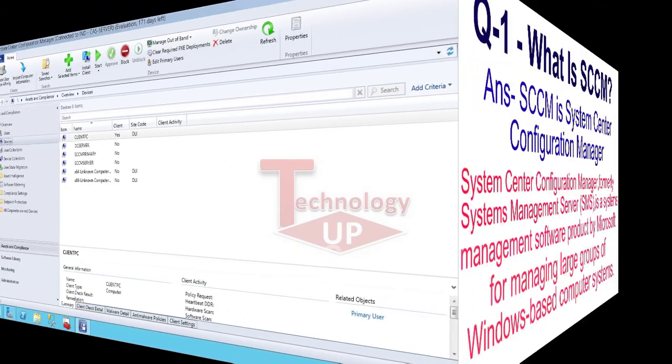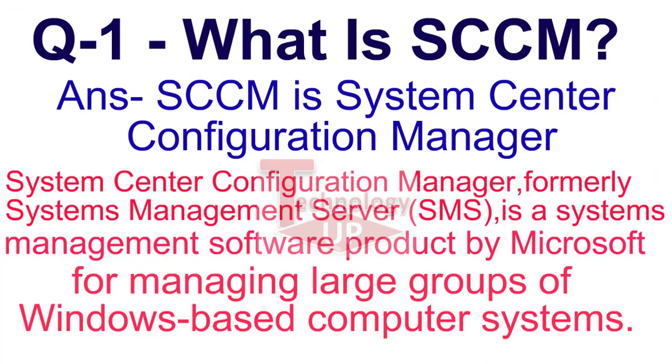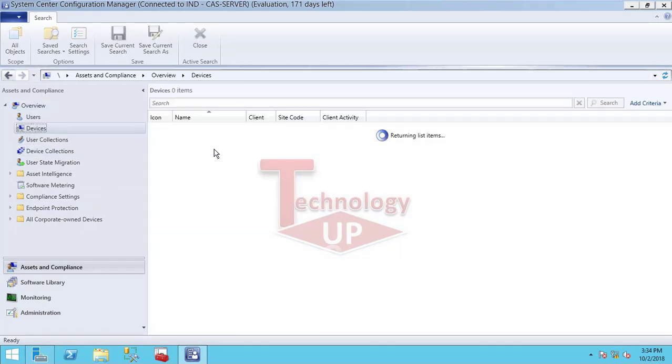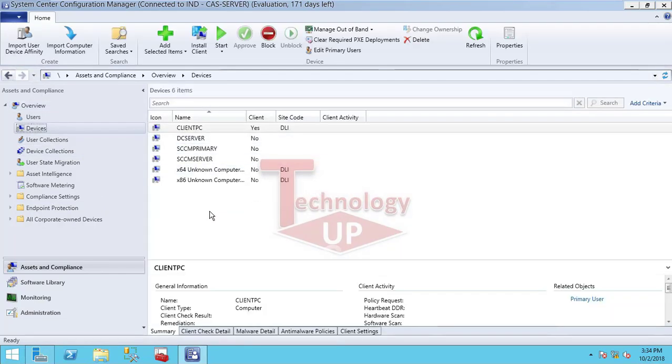So let's start. The first question is, what is SCCM? The answer is, SCCM is System Center Configuration Manager, formerly System Management Server SMS, a system management software product by Microsoft for managing a large group of Windows-based computer systems. So this is SCCM. I'm showing the SCCM console, so you can see the SCCM console on the screen. On the front main page of SCCM, the devices will be shown here.